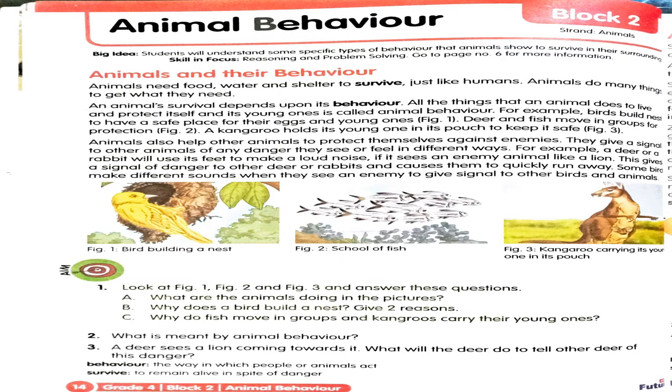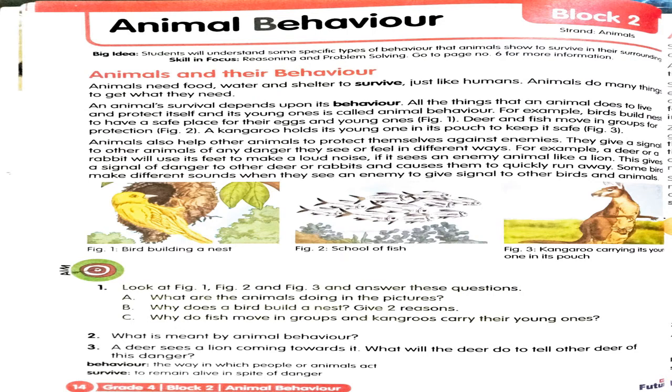Animals also help other animals to protect themselves from the enemies or from the dangers or from other wild animals. For example, some animals give signals to all the other animals whenever they feel that there is a danger.